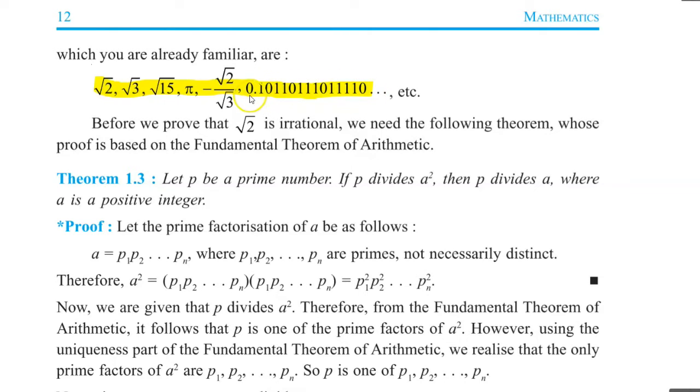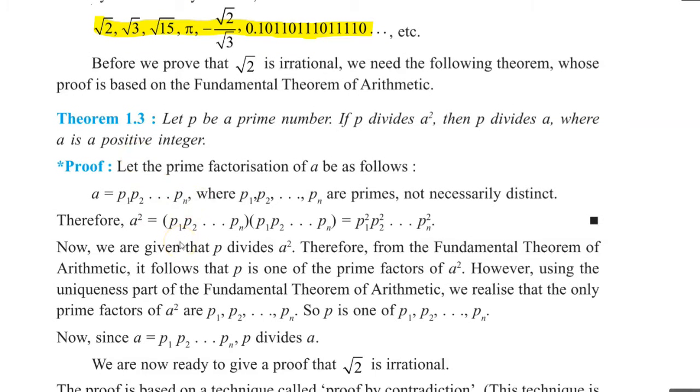In this case, 0.10110111011, here the number is a decimal number, and it doesn't terminate and it doesn't repeat. It just keeps on going. So this type of numbers are known as irrational numbers.